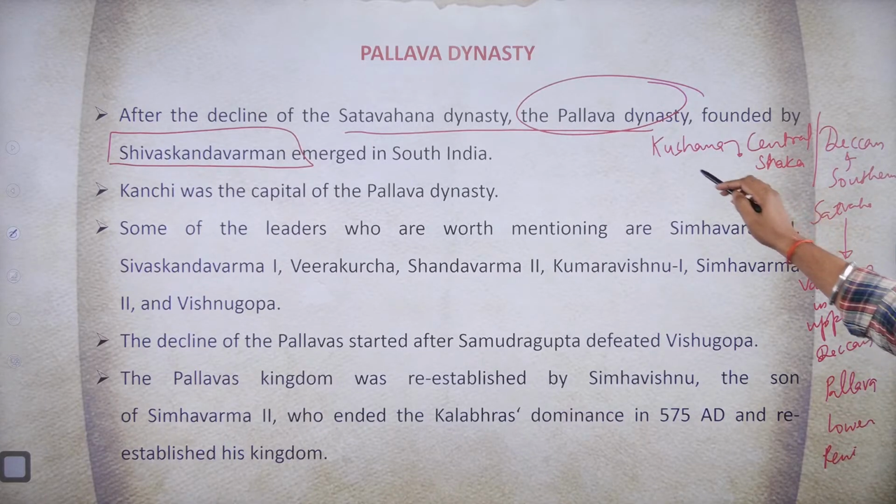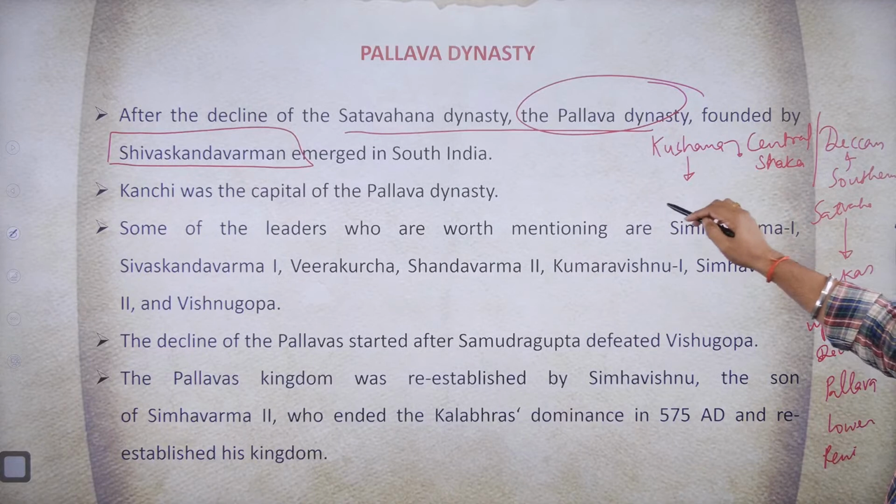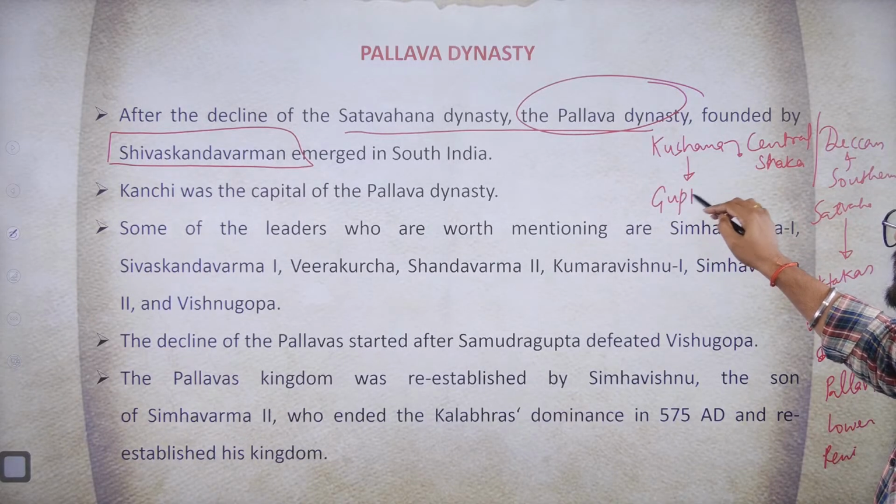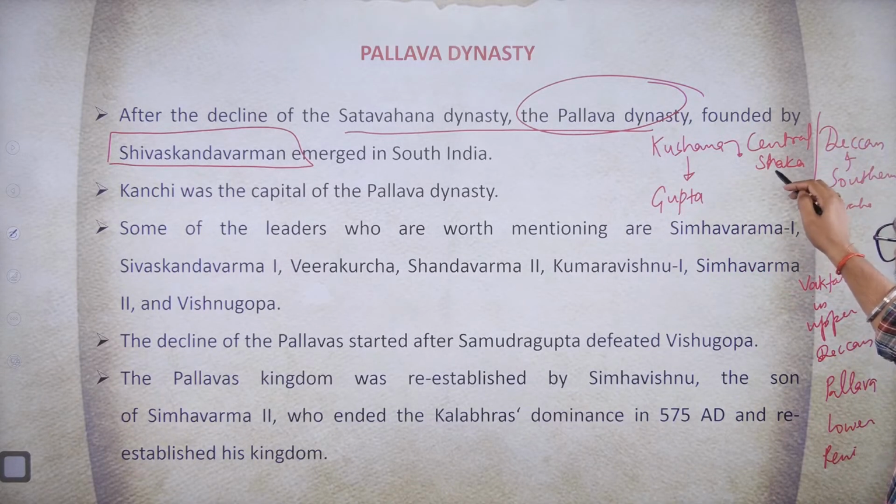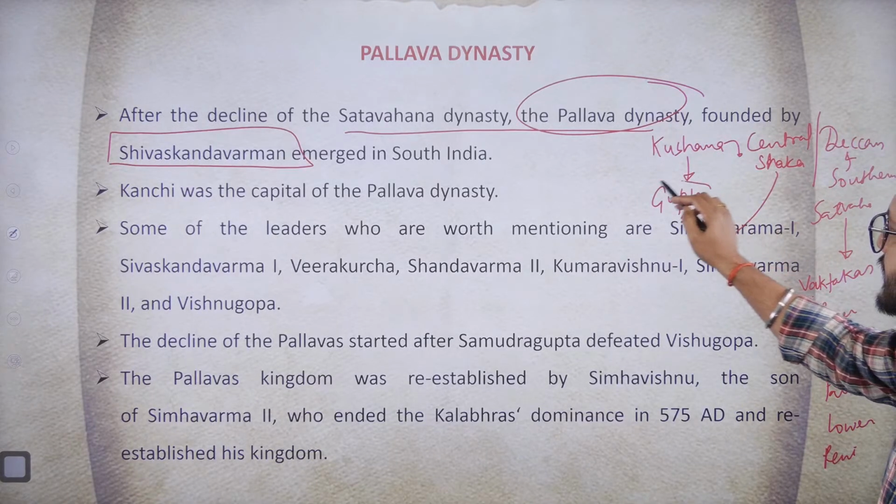Similarly, in northern India, after the decline of the Kushanas, there was the rule of the Guptas. And after the decline of the Shakas also, the Guptas conquered that area as well.